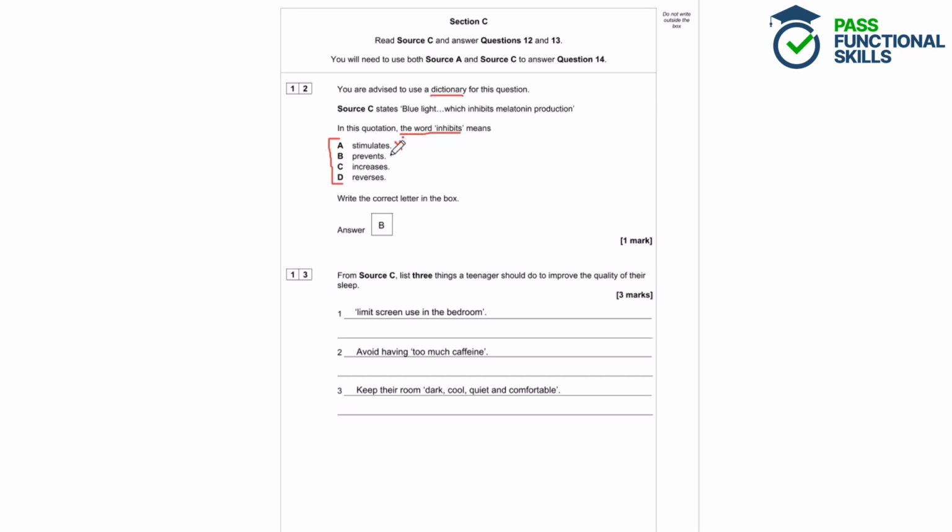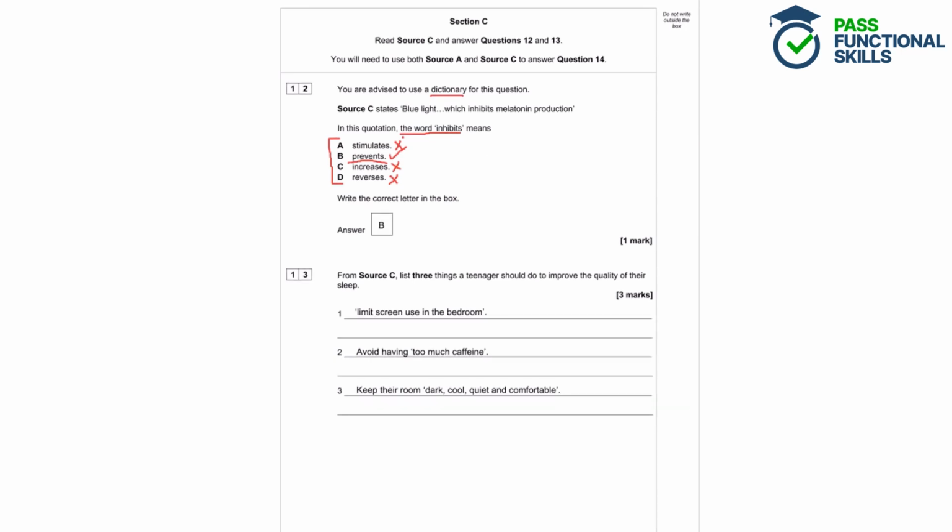Prevents, now that's the correct answer, because restrains, hinders, checks something, inhibits something, that's the same as preventing it, stopping it from happening. C, increases, well no, that means make bigger or multiply. And then D, reverses, that means to undo a change, so that's incorrect. So the correct answer there is B, prevents.